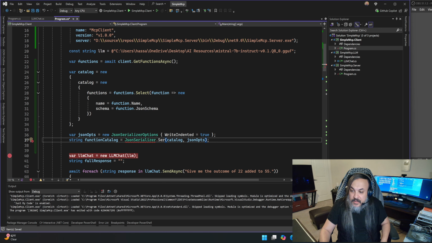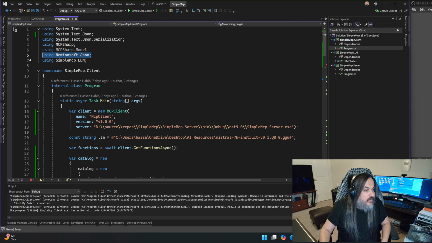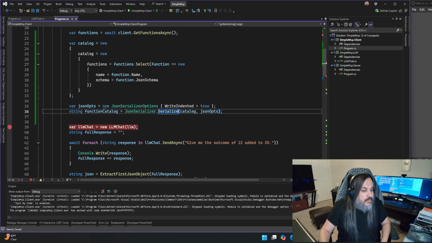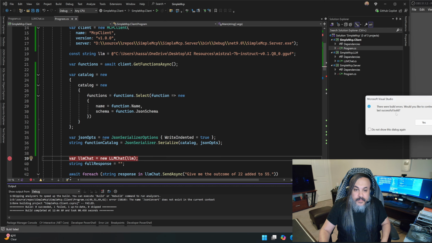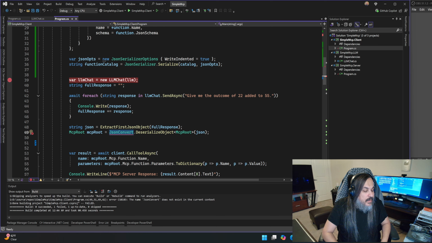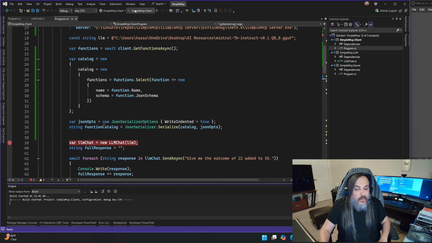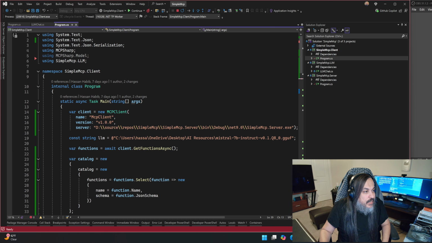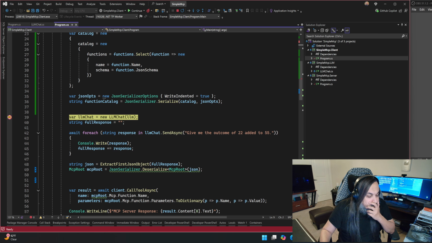JSON serializer, serialize. I bet you it pulled Newtonsoft.json. That's why. There you go. Serialize, just like that. Let's see what that looks like now. If I run this again, I hope I didn't forget something. Hold on. Yes, JSON serializer, because the old attempt we did was using Newtonsoft, but I'm going to switch to System.Text.Json. I'll tell you why in a second.